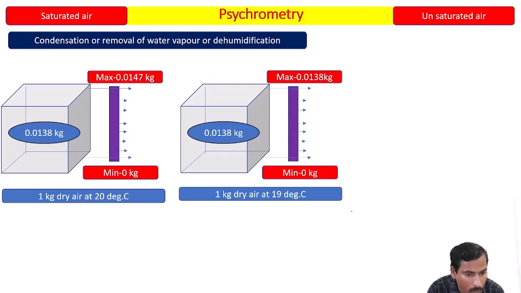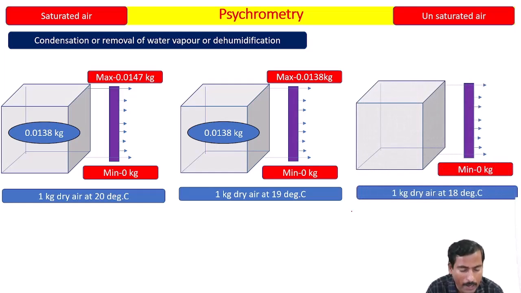Now I am not going to stop here. I am going to cool this air again, from 19 to 18 degrees Celsius, and check what happens with the 0.0138 kg of water vapor.